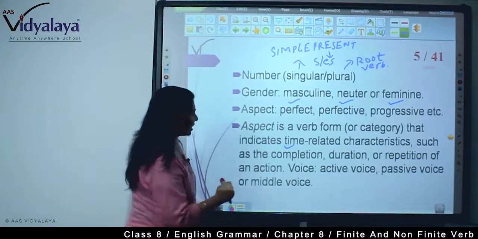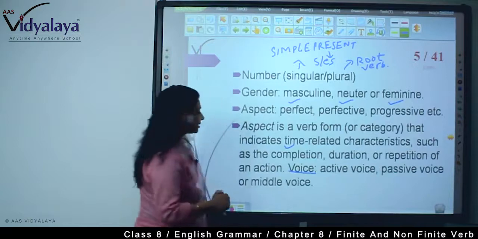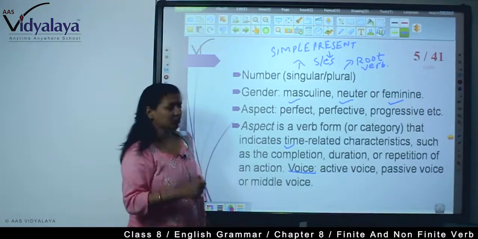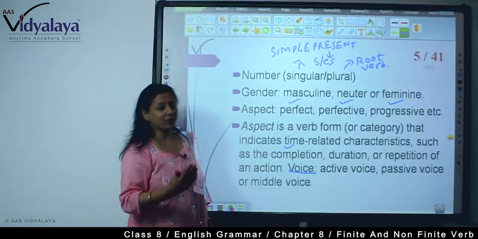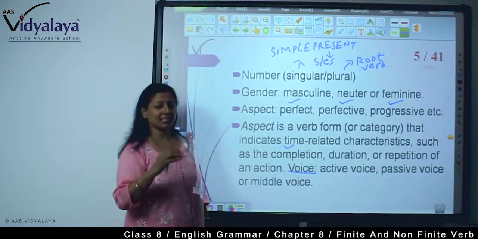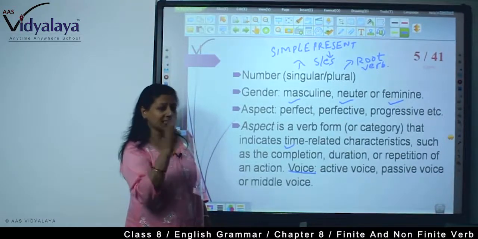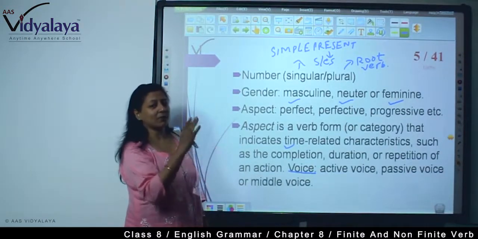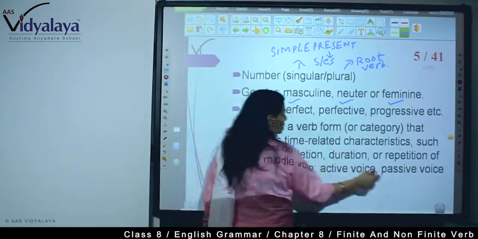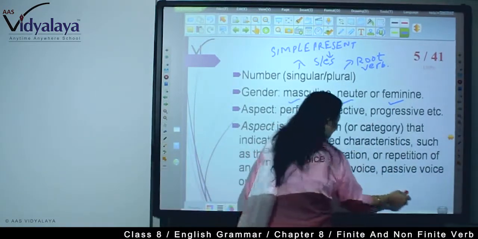Now, there is another use of the finite verb, that is the voice. In active voice also we see the finite verb, and passive voice or middle voice. So we are getting the knowledge of whether it is active, passive or middle by seeing only the finite verbs. So it's very important to know about the finite verbs.